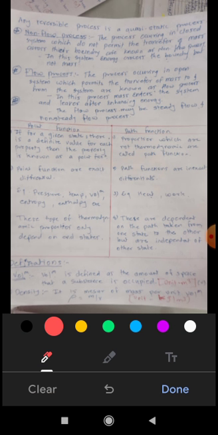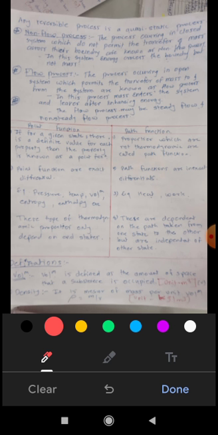Now let's start with the second lecture, that is point function and path function. Okay, point function. What is point function? If for a given state there is a definite value for each property, then the property is known as point function. And then what is path function? We have to distinguish between point function and path function. Path functions are properties which are not thermodynamic.